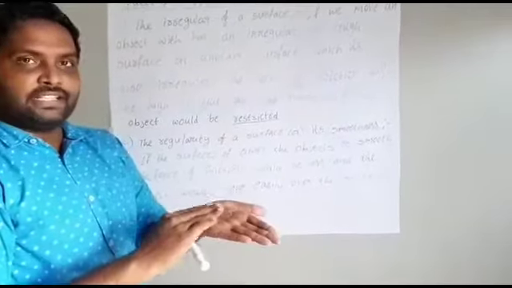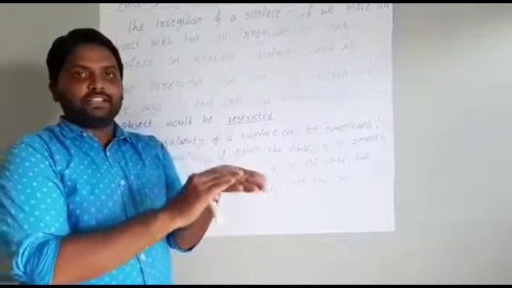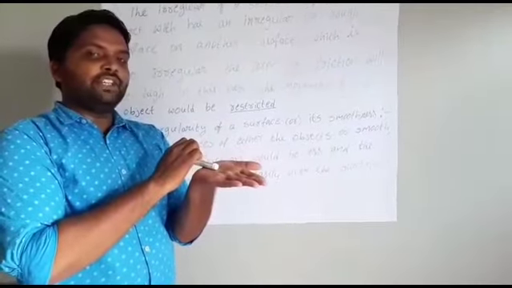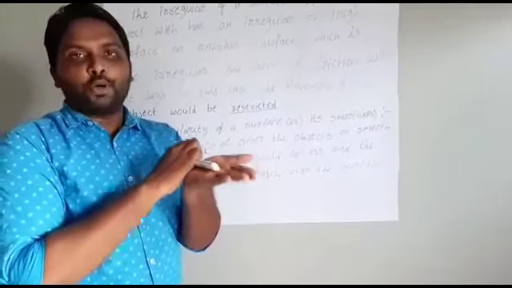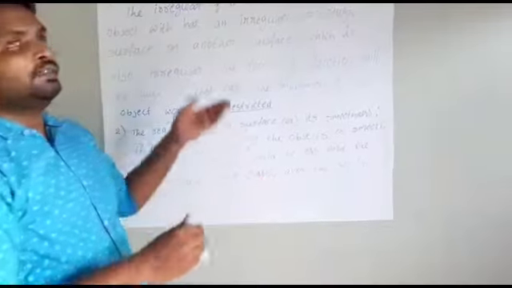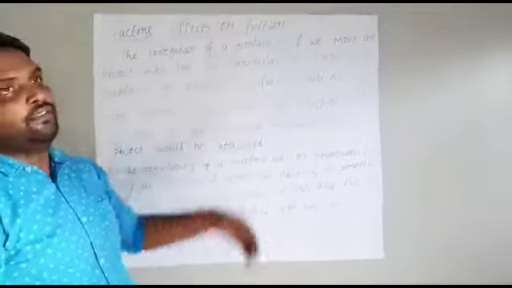For example, this is a rough surface or irregular surface. So if the object wants to move, it can't move properly on the rough surface. It is restricted. That is one of the factors affecting friction.